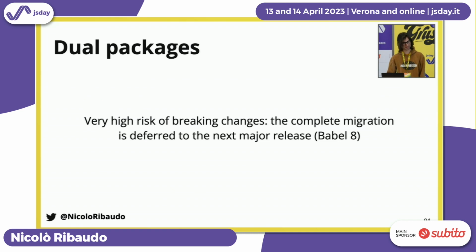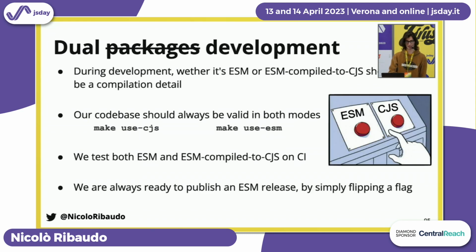So after migrating a single package, we realized that the risk of breaking changes was too high. So we decided to release the complete migration of our main code in the next major release, which is Babel 8. We started thinking about Babel 8 in 2018, and we keep saying that it will come the year after. So next year we'll have Babel 8, and it will be shipped as native ESM. We really wanted to write ESM because it's a new thing. Well, it was the new thing 7 years ago. It's a new thing now. We didn't want to be stuck with CommonJS.